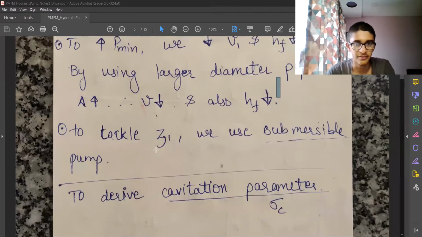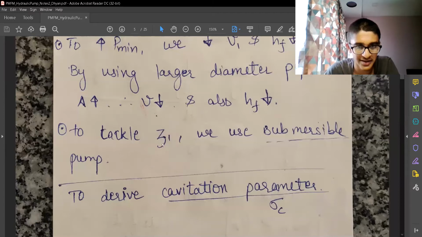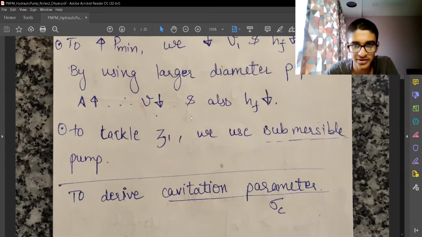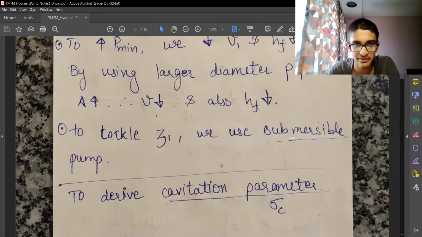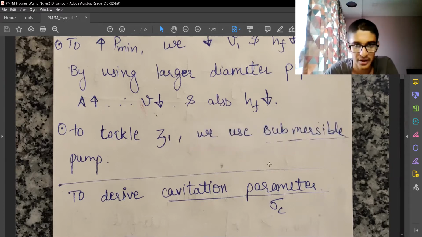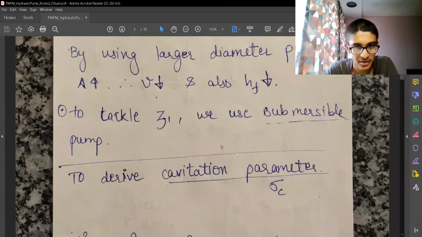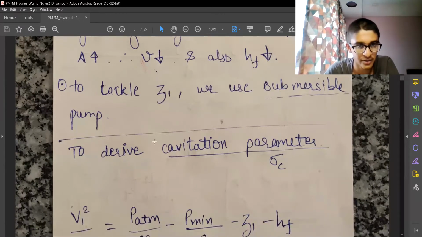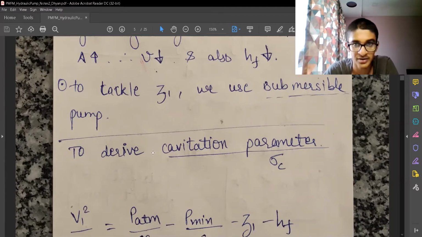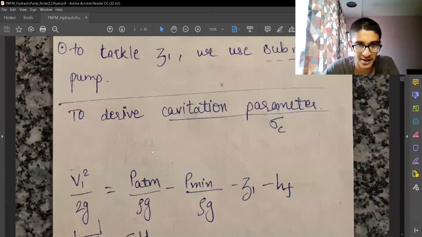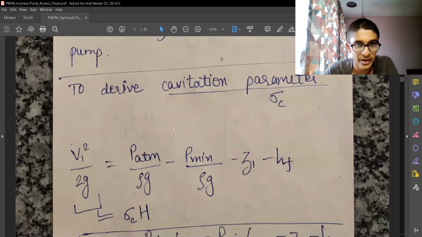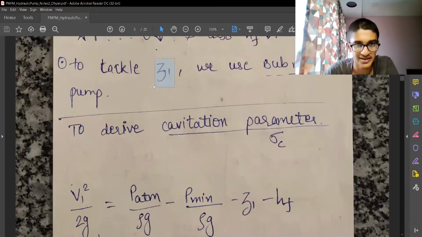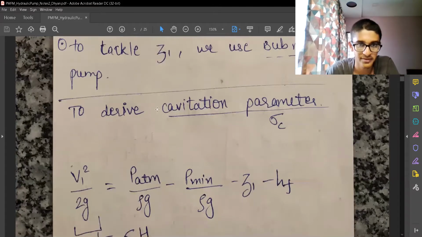Now we want to tackle Z1. So Z1 is the thing which we can handle. So we can use a submersible pump, in which we can place the pump below our sump also. So they are newer pumps, but we will not take that into consideration. We have non-submersible pumps right now in our syllabus. So now we want to derive that minimum pressure thing, or the maximum height we can take. That's the motto of studying this.